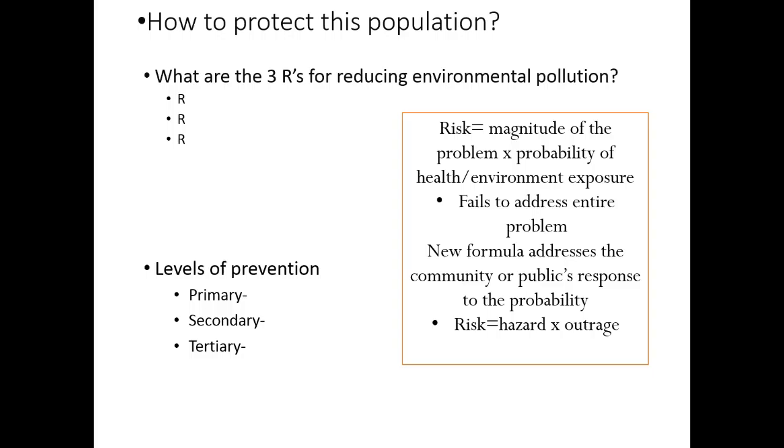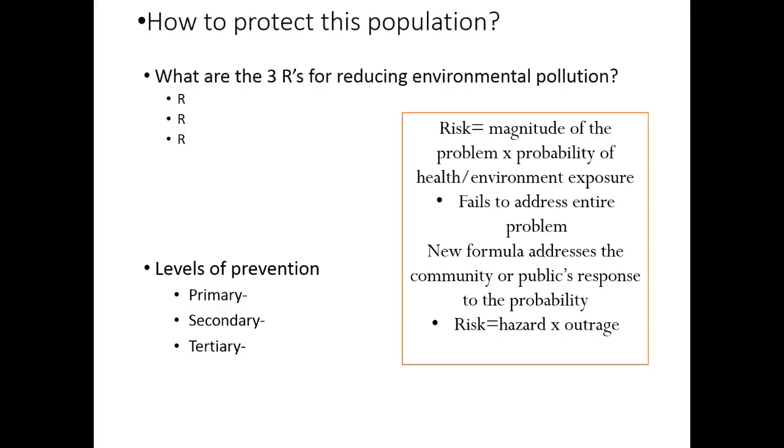The 3 R's are reduce, reuse, and recycle. The levels of prevention are primary, secondary, and tertiary. Primary, teach to prevent the hazards. Secondary, screen for the problems due to exposures to chemicals and hazards. And tertiary, treat the existing problems and help those that have been exposed to the hazards and prevent them from happening further.